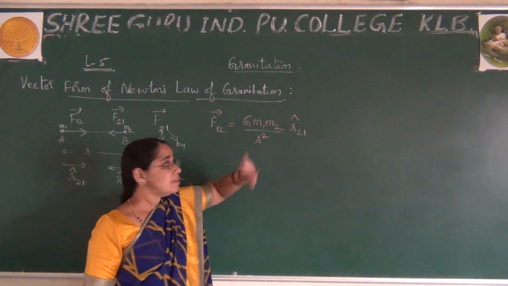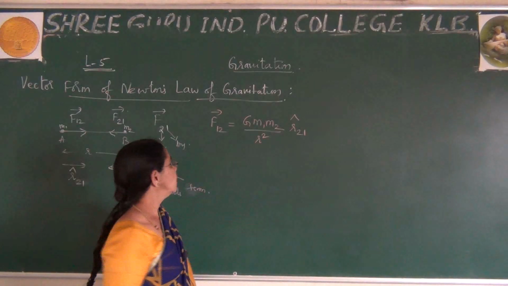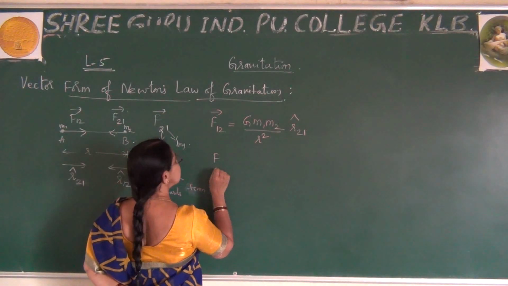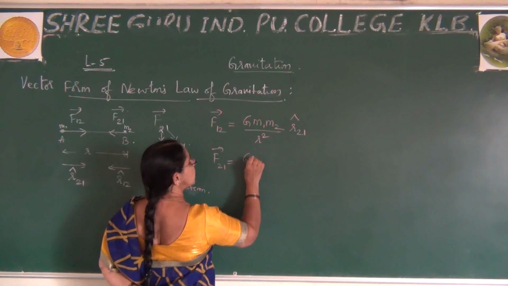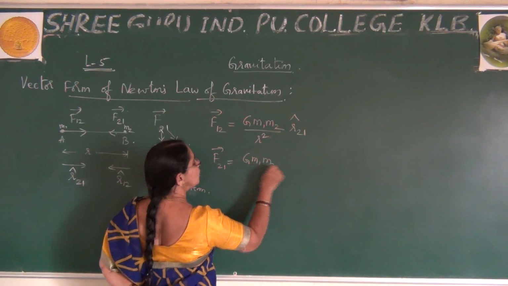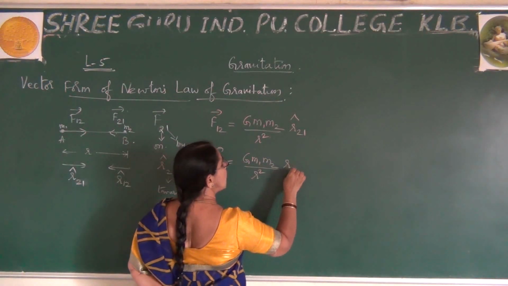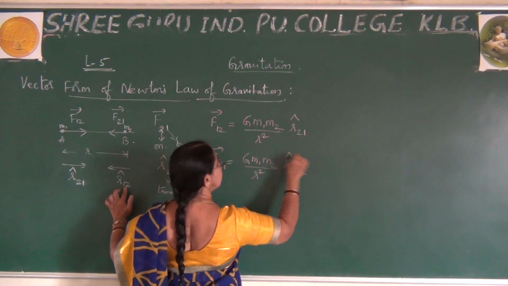Whenever you want to derive the condition, you have to take it. Suppose if you write, it is enough. By chance, if I write one more equation with the help of this F21, then I can write G M1 M2 by R square times R12. Please observe, this is R12 cap.